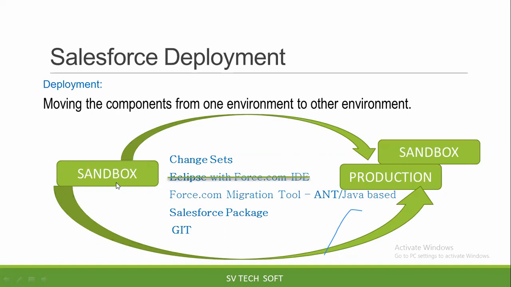One sandbox is kept for development, and another sandbox is kept for testing. Once the testing is perfect, they move code from the testing sandbox to production. This process we call deployment.